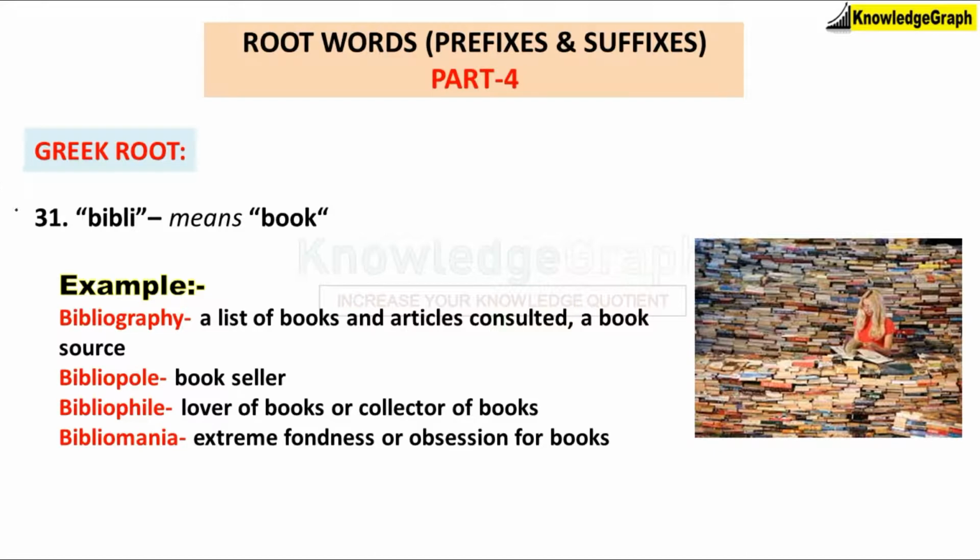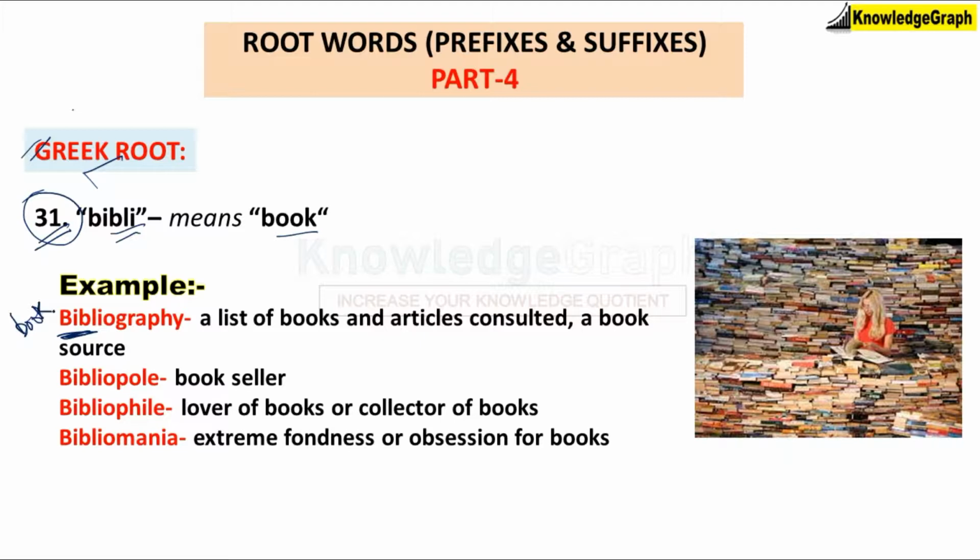Okay, so the first one. Please note that the numbering starts from 31 because I've already completed 30 root words, and in this video you will find 5 Greek root words and 5 Latin root words. The first one is bibli. Bibli means book and it is a Greek root word. Let's look at the example: bibliography. Wherever you find this root, you know bibli means book.